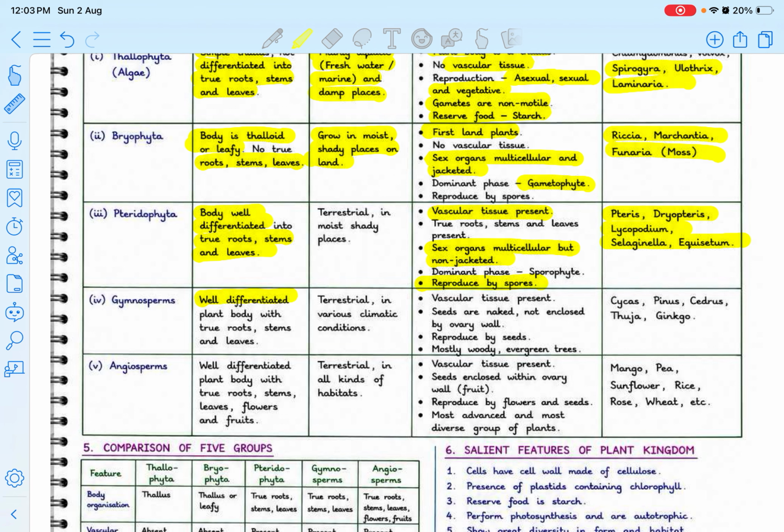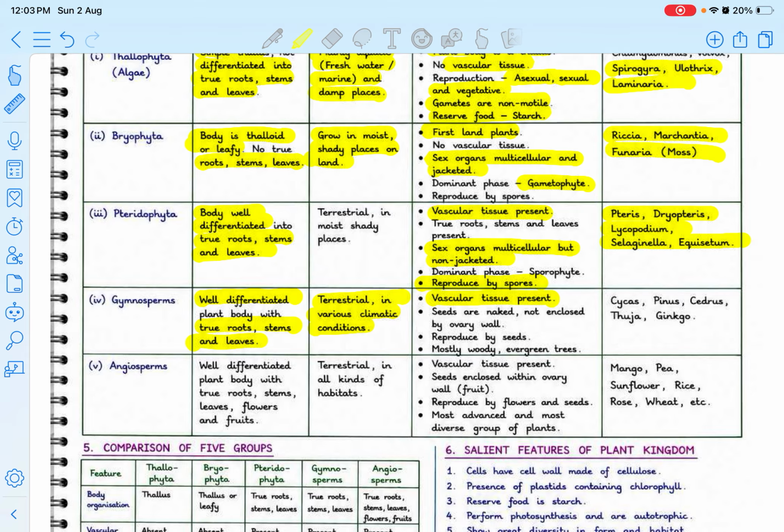Next is Gymnosperm. They have a well differentiated plant body with true roots, stems, and leaves, same as Pteridophyta. Now they are terrestrial in various climatic conditions. Earlier they were terrestrial in moist, shady places, but Gymnosperms are terrestrial in various climatic conditions. Next, vascular tissue is present.